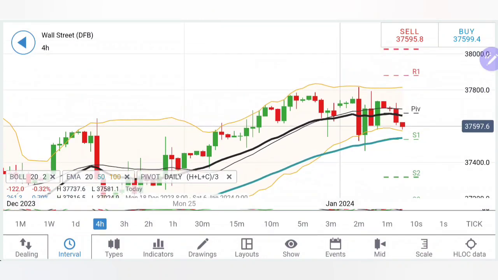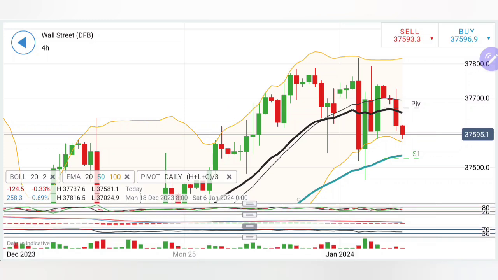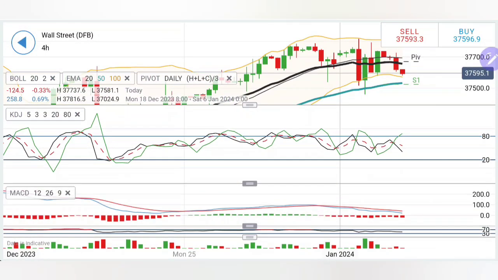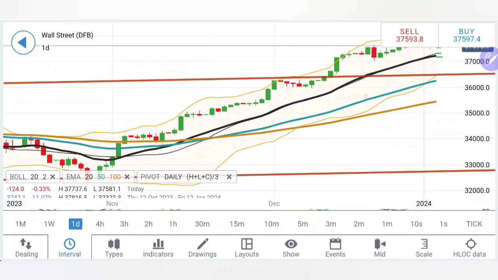Coming to 4-hour charts, see the double top here, and then the first and second bearish candles. This is the third bearish candle. It has given a flat opening here. This suggests that it can try to pull a little on the upside towards the 37,650, 680 zone some point of time today, and from those levels again a potential drop can be expected. That is why it confirms again that as long as 37,700 is not taken, do not treat US30 as bullish. Stochastic looking down, MACD divergent and bearish, RSI flat.